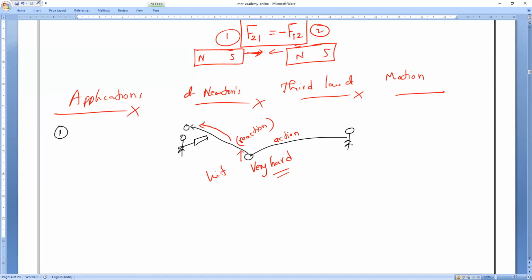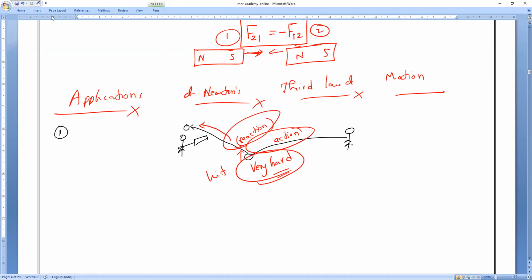Whatever height he decides, if he wants to make a bigger bouncer, he has to hit the ball to the ground harder. If he wants a normal height, slowly. So in order to bowl a big bouncer, a fast bowler has to pitch the ball very, very hard on the ground. If he hits the ball very hard, that is what we call action. Then the ground will exert an equal and opposite force on the ball. That is what we call what? Everybody, reaction.